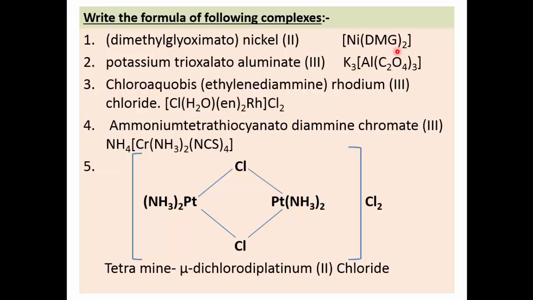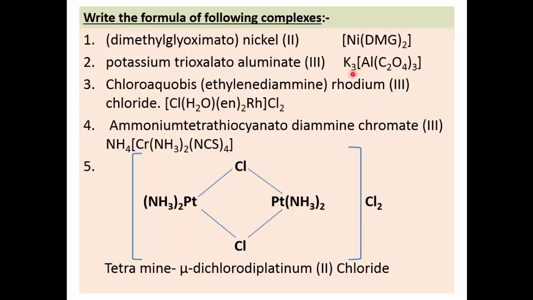Got it? Then see the next example, potassium trioxalato aluminate 3. That means we have to apply rule number 1 for this complex, because the name of the positive ion is written first. Then the name of the negative ligand is written, which is present inside the square bracket. Then the name of the central metal ion is written, and then the valency is given. So let us start to write the formula.